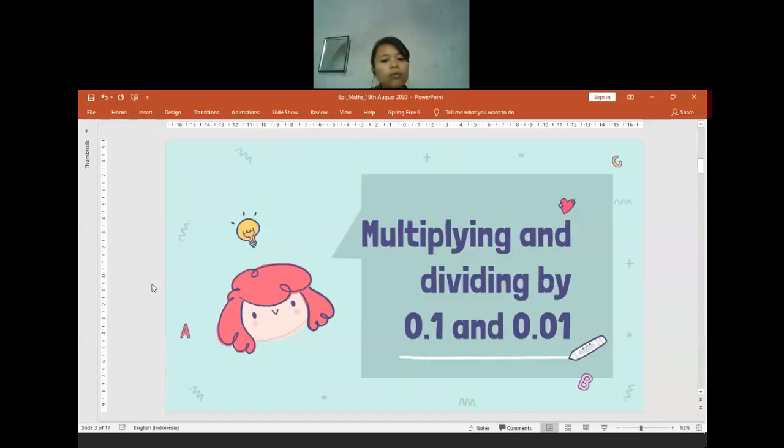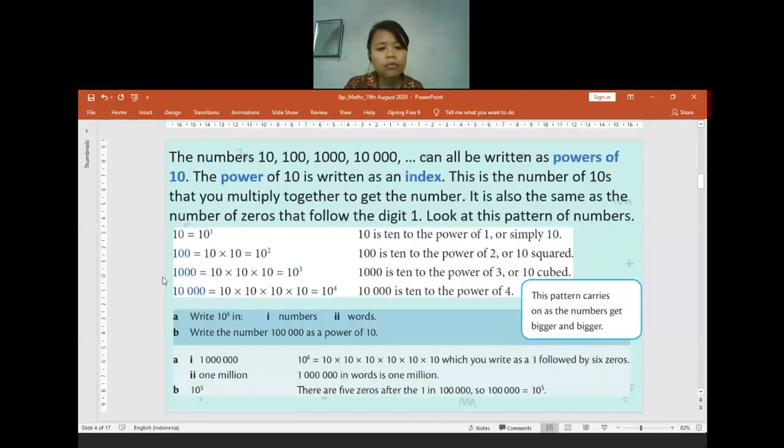Now let us continue with the first subtopic that we are going to learn: multiplying and dividing numbers by 0.1 or 0.01. Before we multiply the number, we are going to review the powers of 10. So here we have 10 to the power of 1, which equals 10. 10 to the power of 2 equals 100. 10 to the power of 3 equals 1000. 10 to the power of 4 equals 10,000.